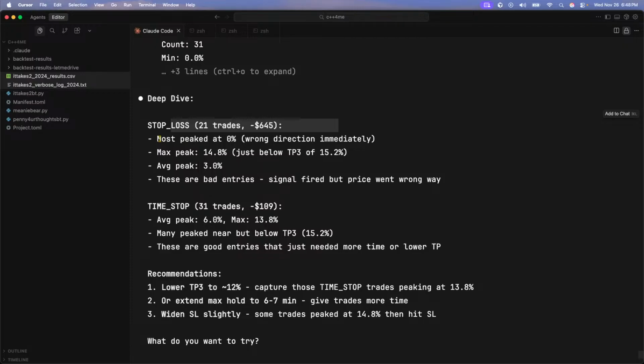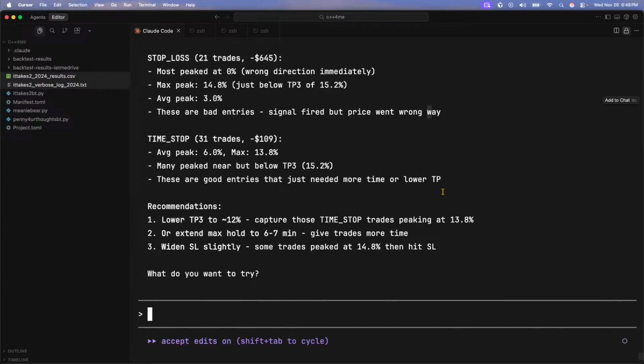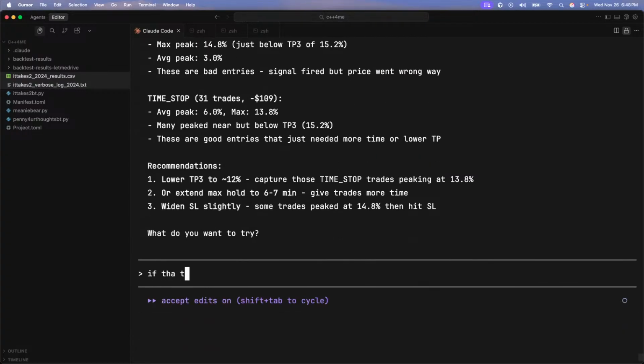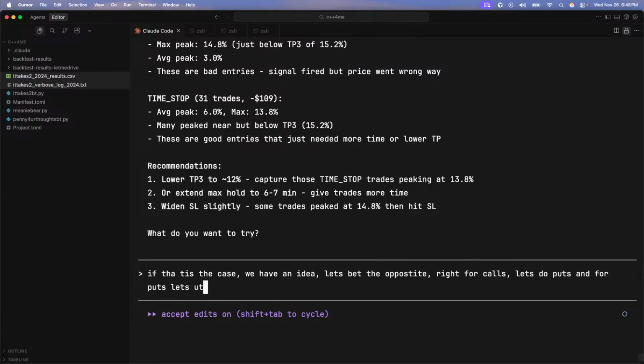Stop loss, most peaked in the wrong direction immediately. Max peak just below the average peak. These are bad entries. The signal fires, but the price went the wrong way. If that is the case, we have an idea: let's bet the opposite. For calls, let's do puts, and for puts, let's buy calls. Does that make sense? We want to try this idea out.